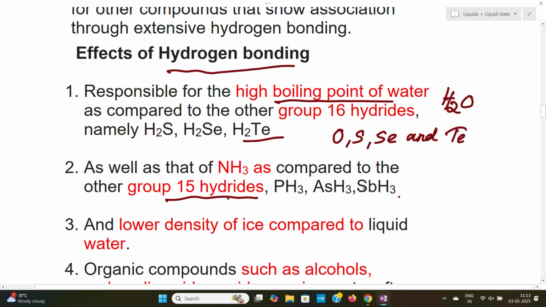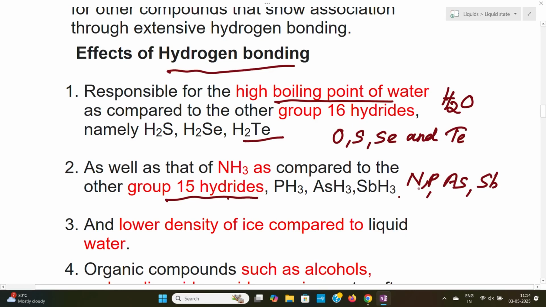We know that group 15 elements are nitrogen, phosphorus, arsenic, and antimony. So when they form hydrides, ammonia has the high boiling point because of the extensive hydrogen bonding in ammonia.